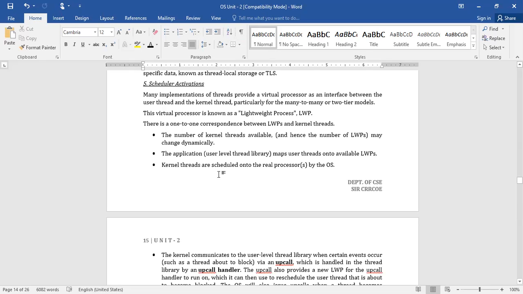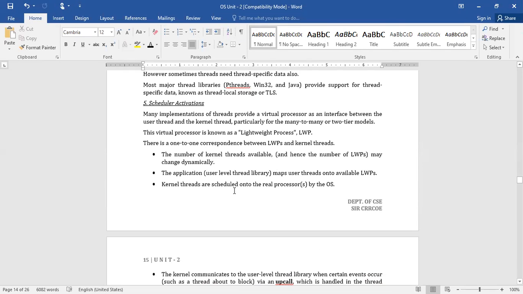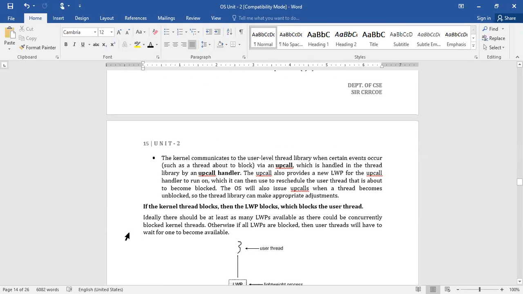And kernel threads are scheduled onto the real processors by the OS, right? So which thread is to be executed at kernel level will be decided by the OS. In such a way, the scheduler activation mechanism is implemented. Another important point you need to remember is, if the kernel thread is blocked, that means the lower level part has blocked, automatically what happens? Whatever LWP was connected to the kernel thread is also blocked. So indirectly, the user thread is also blocked.